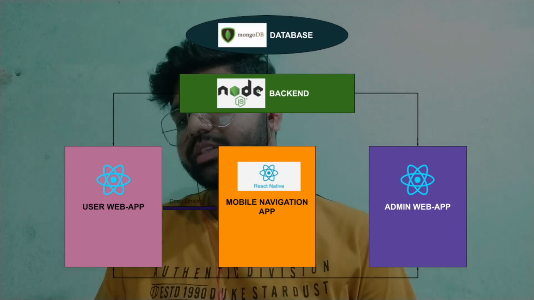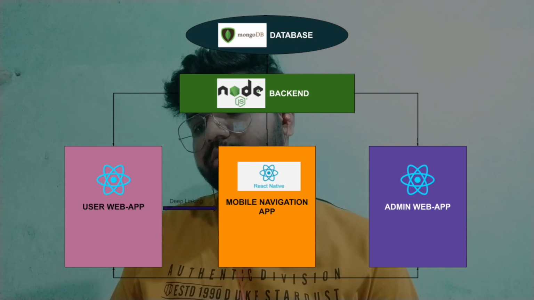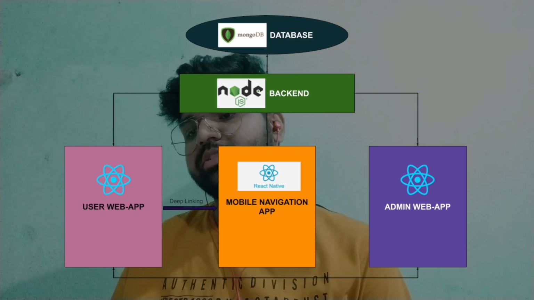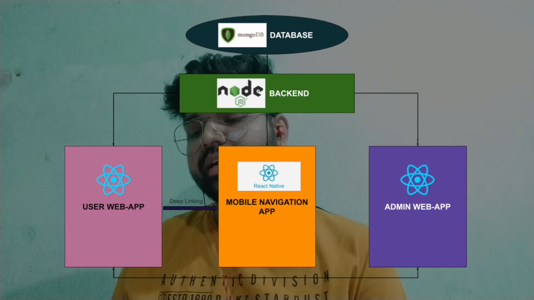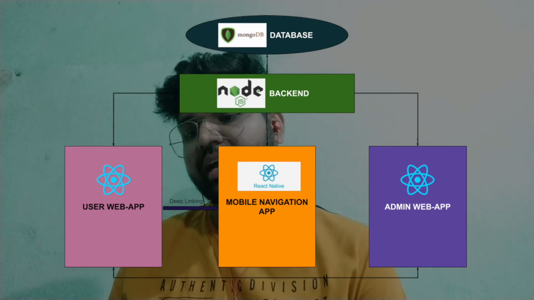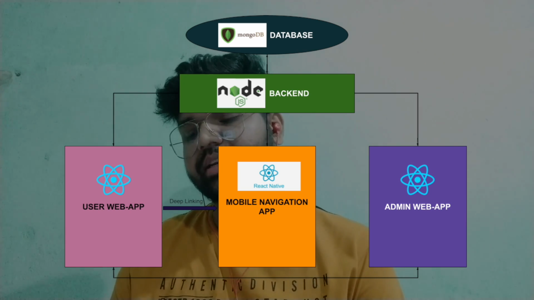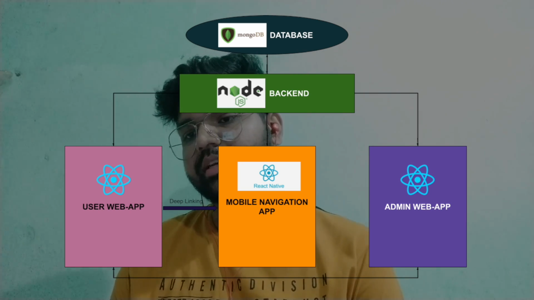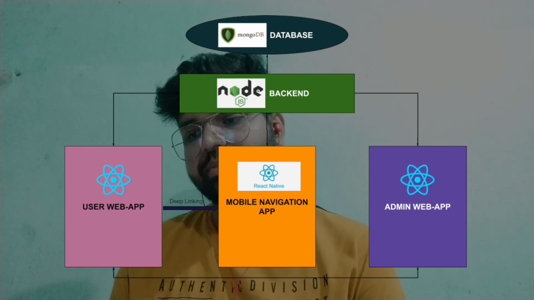There are various components in the data flow. The first one is the database, the second one is the backend, and then the three applications. The database is the place where every single piece of information of our application is stored, and the only way anyone can access the database is through the backend. This is the common backend for all three applications. If an application has to take some information from the database, it has to go through the backend, and the backend first checks for all kinds of vulnerabilities, and when it is properly authenticated, it fetches the data from the database and gives it to the user application.